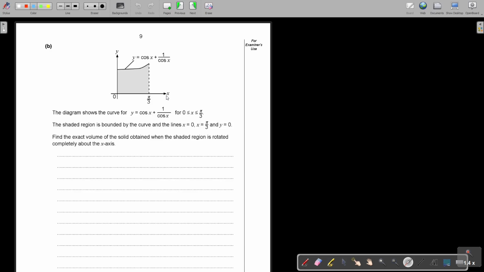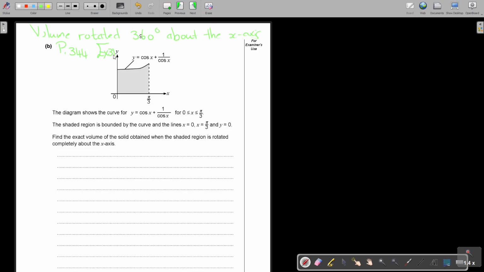Now, where will I find this? In the y equals mx plus c mathematics textbook. This will be volume rotated 360 degrees about the x-axis. And you will find it on page 344. Look there at example 31. That's definitely going to help you. Okay, so let's just start.